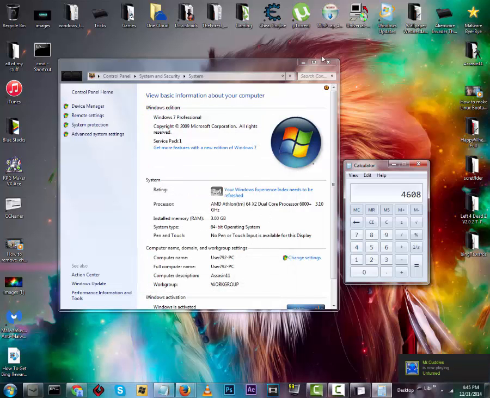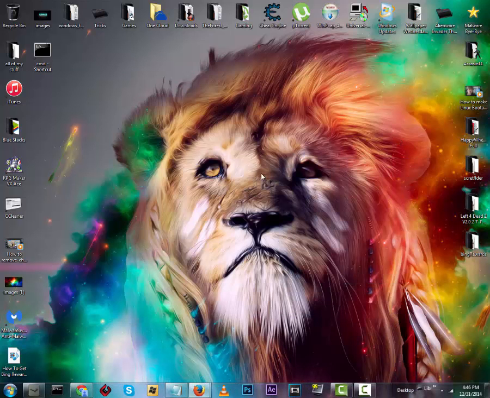And you have your computer's virtual RAM upgraded.